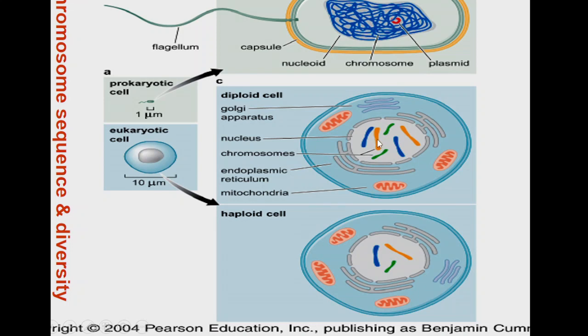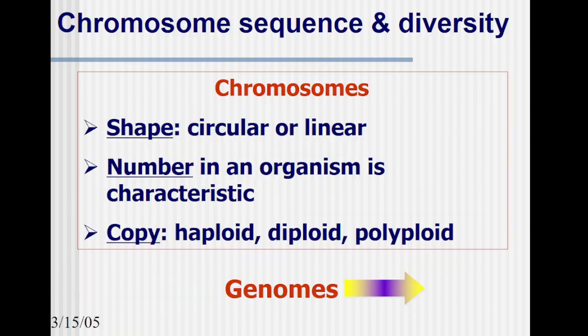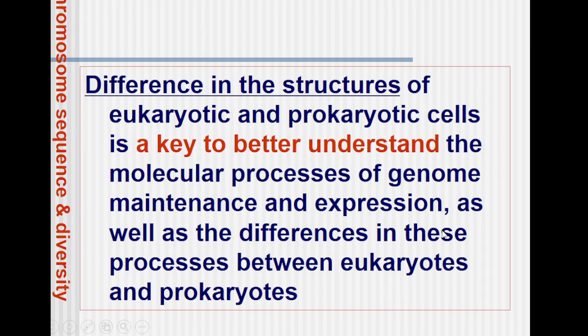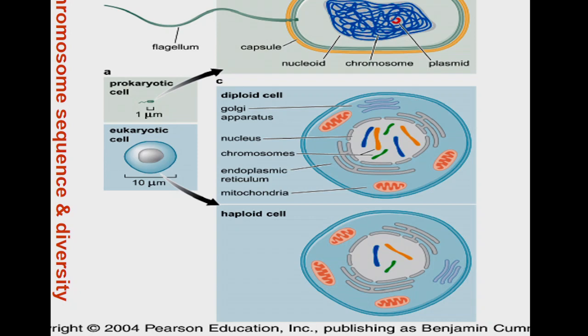And the number of copies of the chromosome can vary. Here we have blue, orange and green colors. These are 3 different chromosomes, and they are present only in one copy. So we call it a haploid cell. In this case, there are 2 orange, 2 green and 2 blue, meaning 3 chromosomes present in duplicate. So we call it a diploid cell. So this number of chromosomes can vary, that is the haploidy, diploidy or ploidy. This ploidy number is again a characteristic feature of a cell under a given set of conditions.